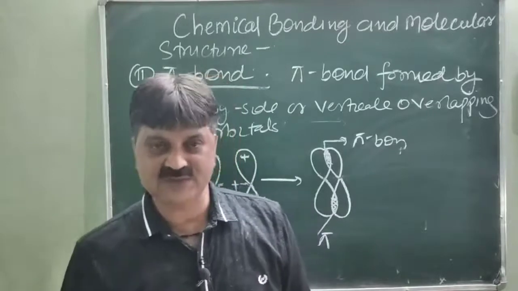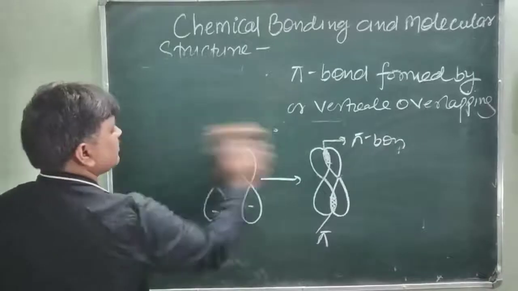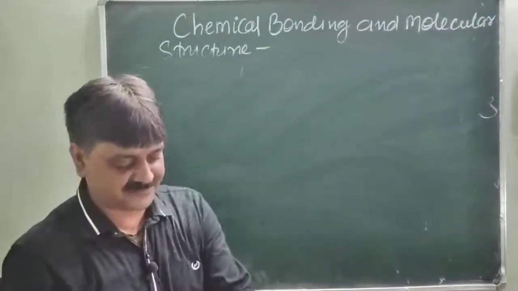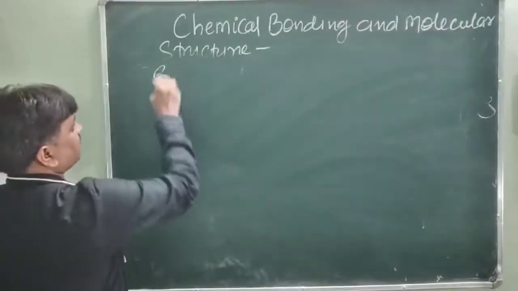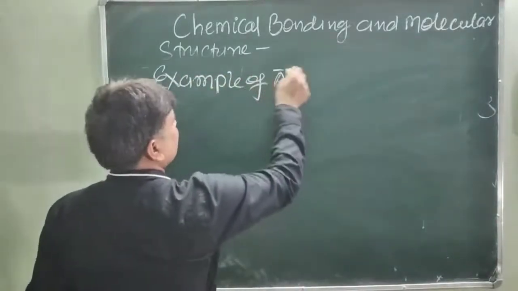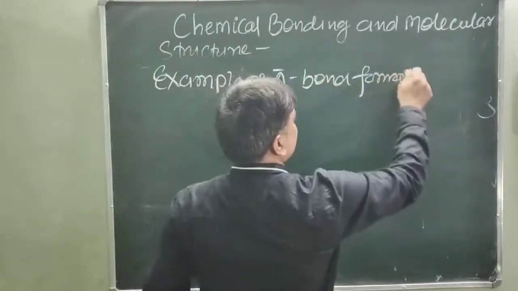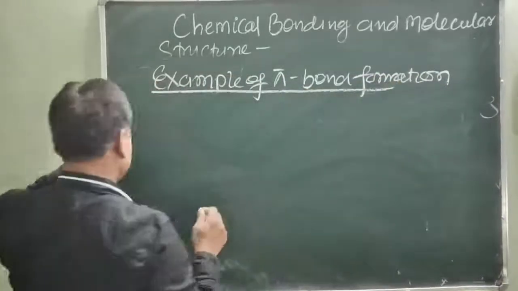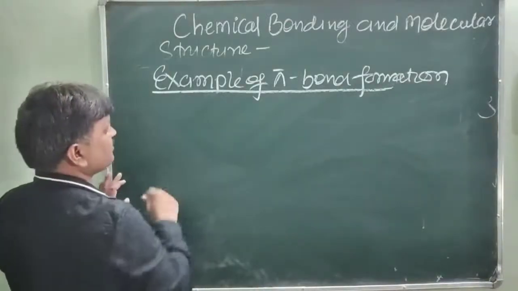We will discuss some examples of the formation of pi bond. Just like in case of oxygen molecules, that is the pi bond. Examples of pi bond formation. You will see another compound in which pi bond formation takes place as well as sigma bond. First here sigma, pi bond.